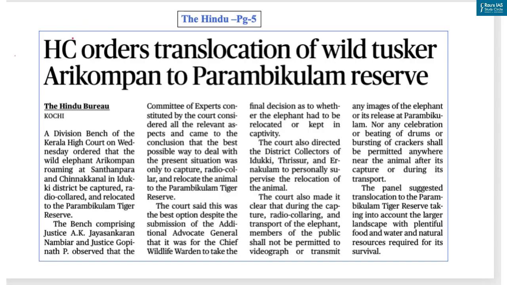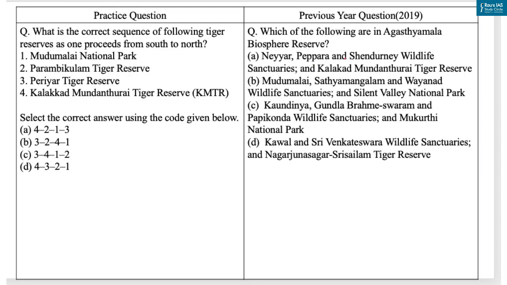Now our next question is based on this article, and context is that an expert panel suggests translocating a tusker to Parambikulam Reserve. Now UPSC has been asking questions based on important conservation areas, like this question based on Agasthyamala Biosphere Reserve which came in year 2019. So let's come to the practice question. In this question, you have to identify the correct sequence of the following tiger reserves as one proceeds from south to north. Let's solve this question with the help of a map.